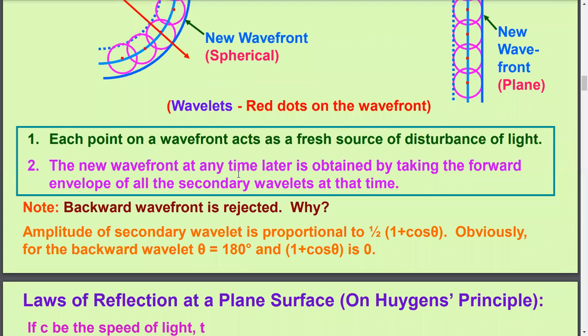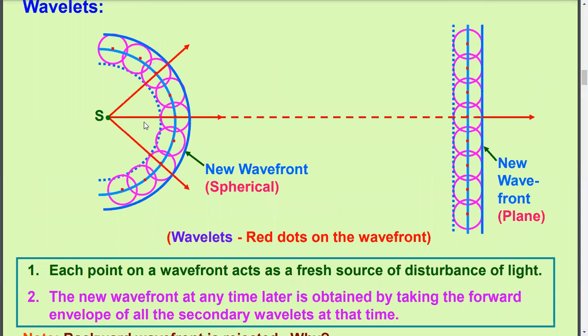Now, what happens to the backward wavefront? The backward wavefront is rejected. It means when a source of light sends out a disturbance forward, then the secondary source, or every point of disturbance, sends out disturbance in all three dimensions, but only the forward disturbance propagates and the backward disturbance is negligible.